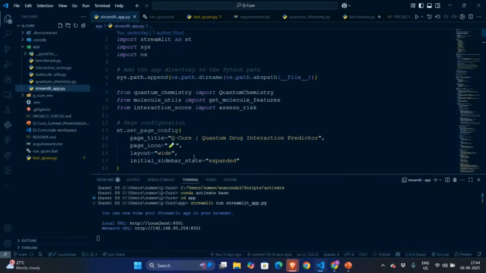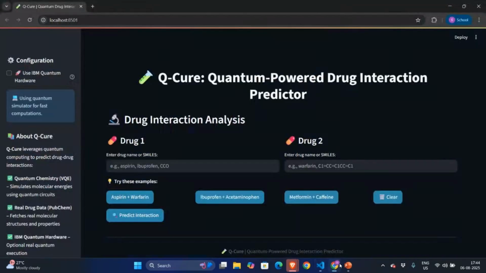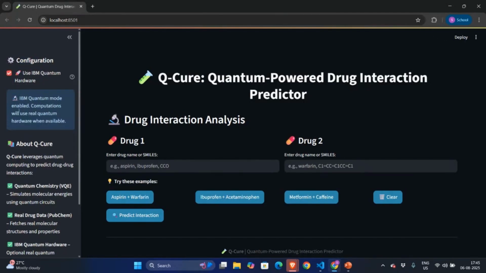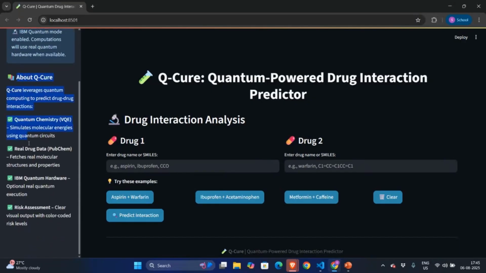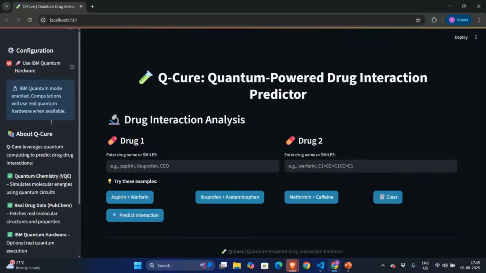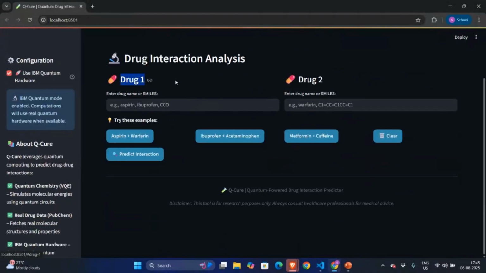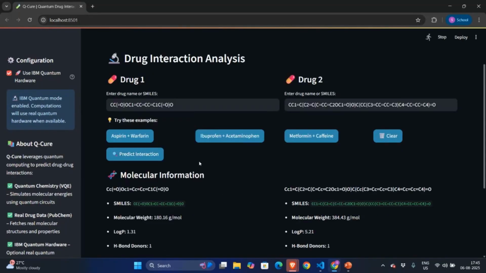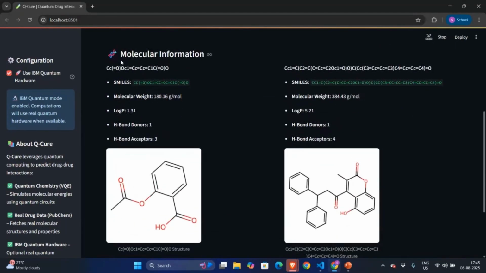I have built this project in VS Code, and let's see the live host. This is my project. On the left side, you see a configuration section. There is a checkbox. If you want to use IBM quantum hardware, you can click here. And below that, there is a section where the information about QQR is written. There are two sections, drug 1 and drug 2, where the user inputs the names of two drugs or the SMILES of the drugs. Let's see with this example and predict the interaction.